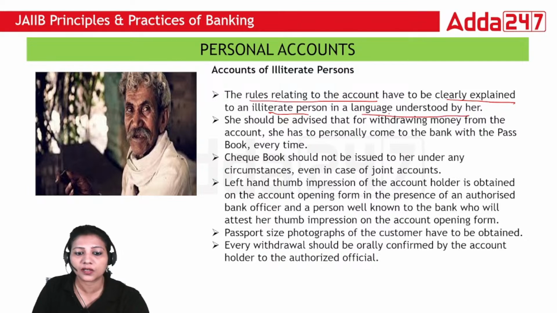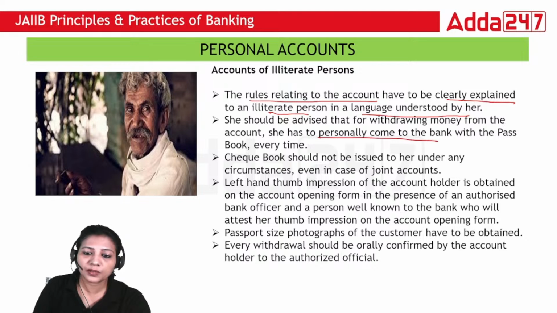She should be advised that for withdrawing money, she has to personally come to the bank with the passbook. No one else can withdraw from those accounts.